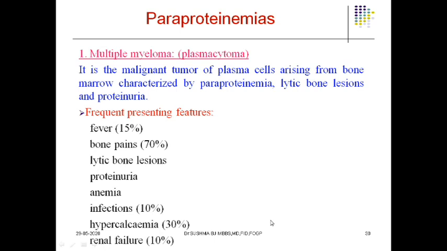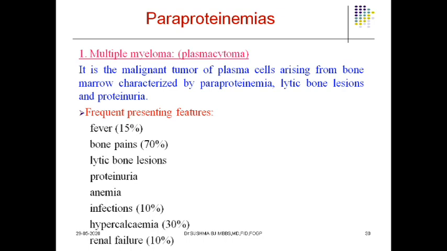Now there is another phenomenon of clinical importance called paraproteinemias. One of the most commonly studied disorders is multiple myeloma. It is also called plasmacytoma. It is nothing but a malignant tumor of plasma cells. Please concentrate on each and every word. It's a malignant tumor of the plasma cells. It arises from the bone marrow, characterized by paraproteinemia.